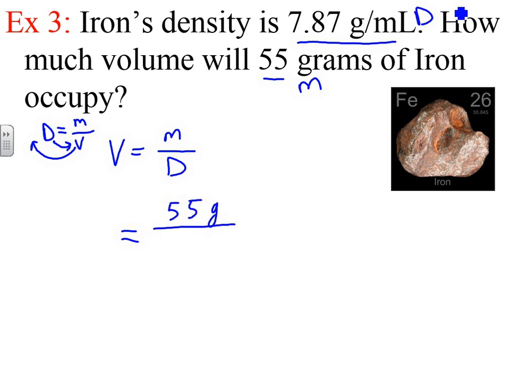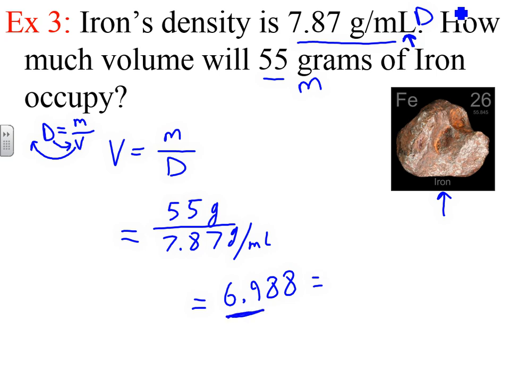grams per milliliter. Now notice we are using milliliters even though it's a solid, because remember, centimeters cubed and milliliters are equivalent. So don't be upset that we're using milliliters for a solid. It's allowed. Okay, let's go ahead and divide those two numbers. 55 divided by 7.87 gives us 6.988. Again, I'm going to use two numbers, so 6.988 gets rounded to 7.0. I just need two numbers in this case, so my answer is actually 7.0.